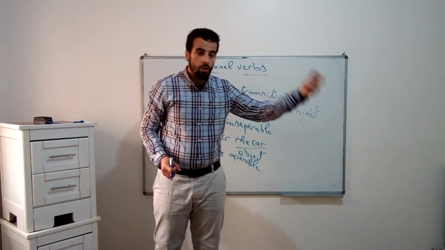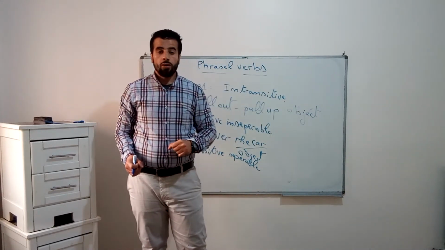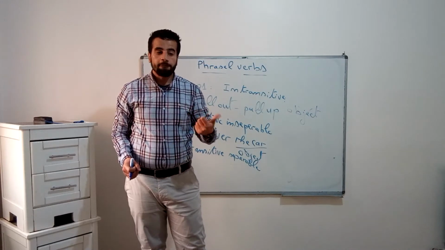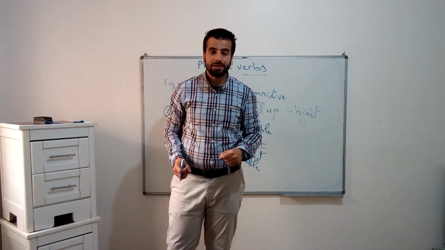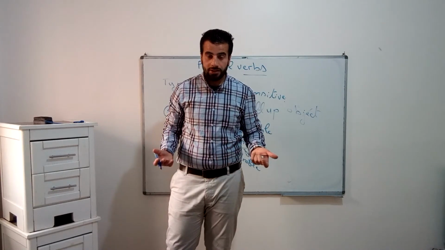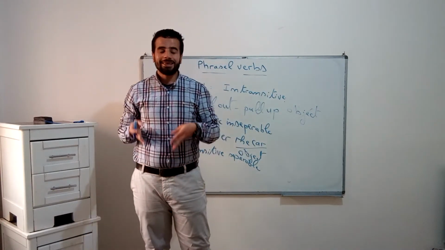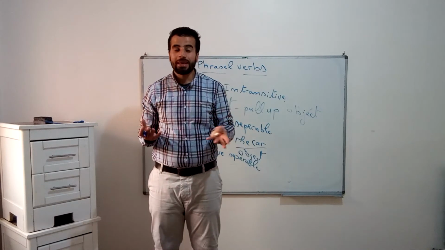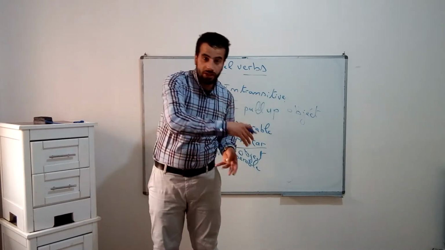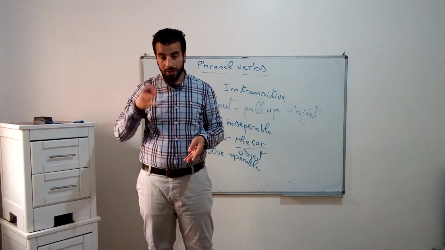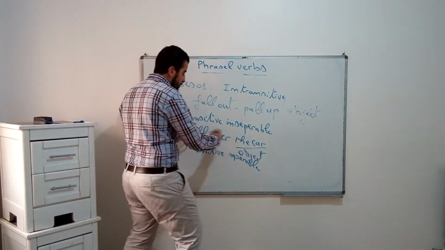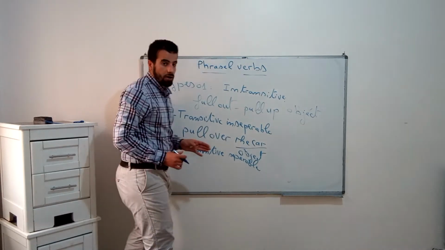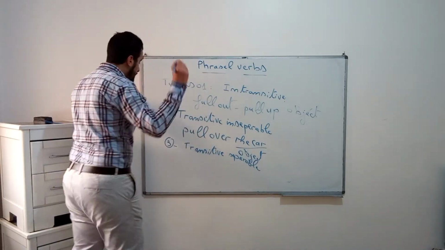Pull the car over. Or pull that document up. Right? Or get inside the car, or get in. Here we need to put the object between get and in. So here we are separating this phrasal verb.